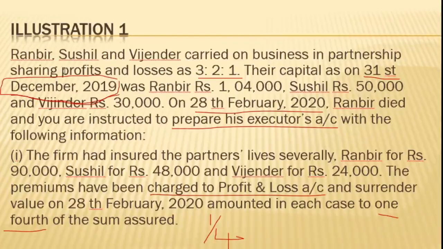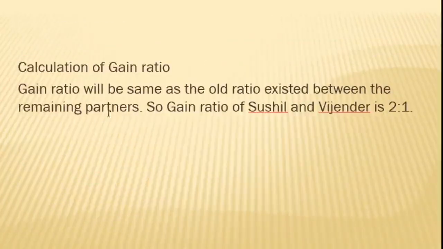So in order to calculate the gain ratio, what information is necessary? The gain ratio can be calculated by using a formula. The formula is new ratio minus old ratio.